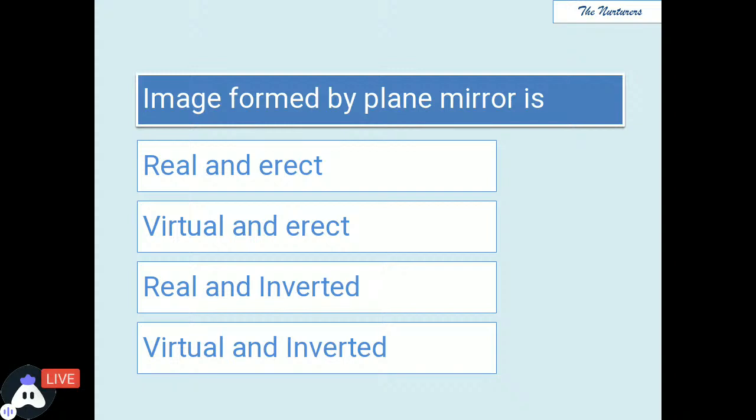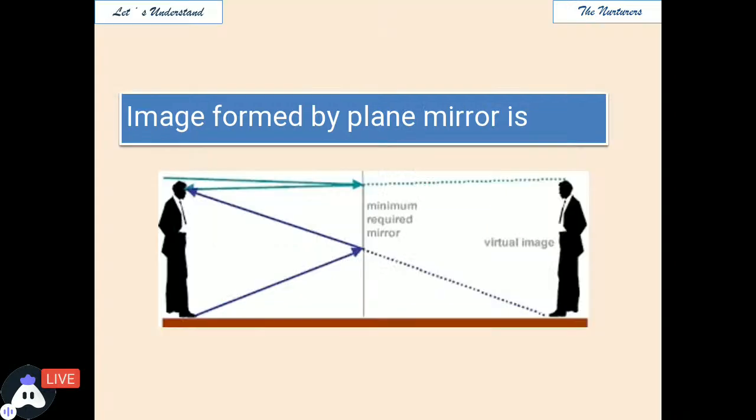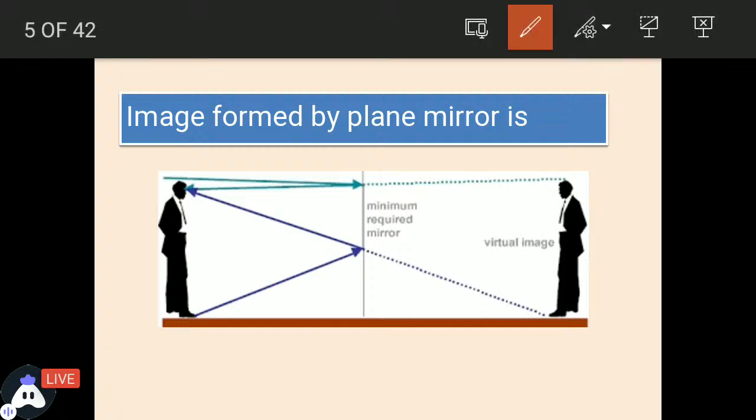If we see the image in the plane mirror, you'll get to know by looking at this image. See, always the image formed in the plane mirror is virtual and erect. And how do we get to know? Inverted means the top will come to the bottom.